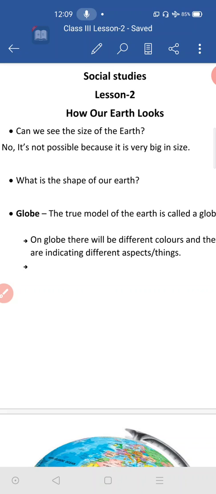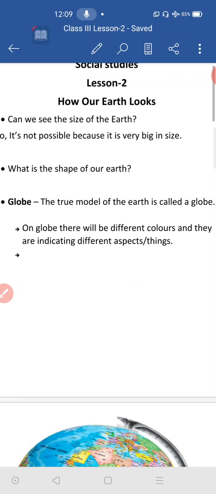Some of you are having confusion about one question, that earth and land are both the same, Guruji. Some of you are arguing that. No, earth is different, land is different. Land areas exist on our earth. Earth includes water bodies and continents together, and that is called earth. Only land areas are called continents. You are going to get clarification of that question in this second lesson.